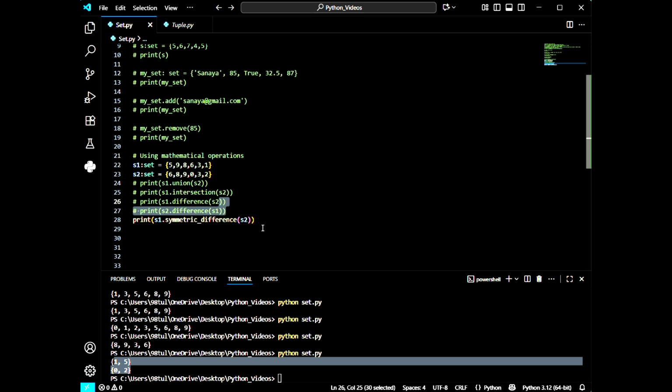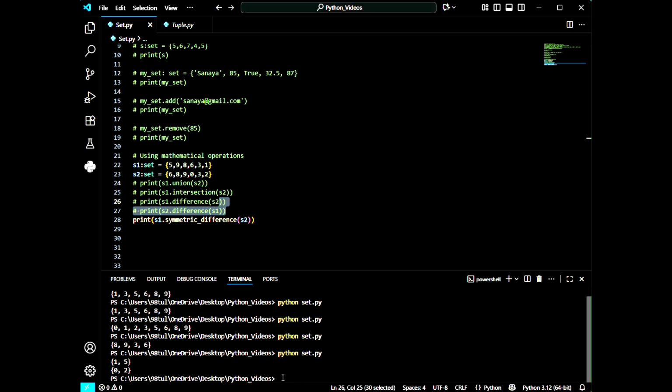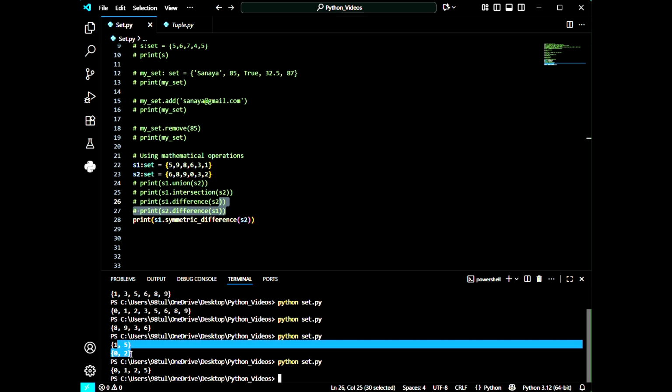Okay, now let me print this line and check. So it is giving me 0, 1, 2, 5. As we can see here, we are getting the elements 1 and 5 because we had used S1 difference S2, and we got the output 0, 2 when we used S2 difference S1. But when we use symmetric difference, it is giving me both, I mean, the elements left in both sets.